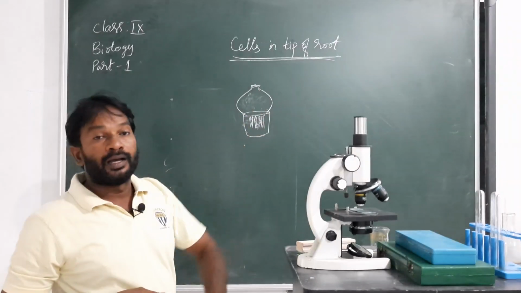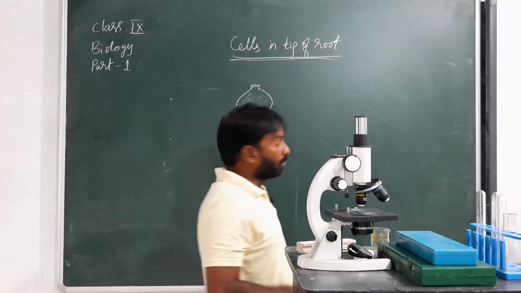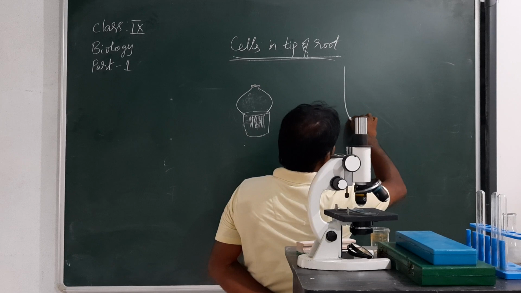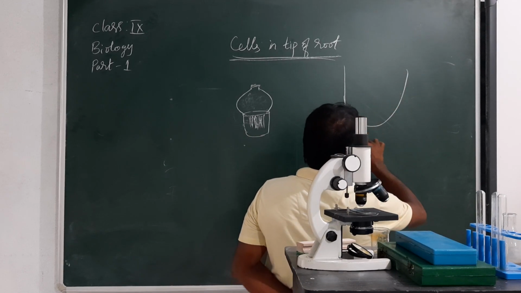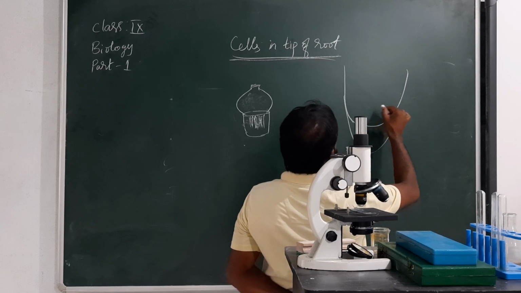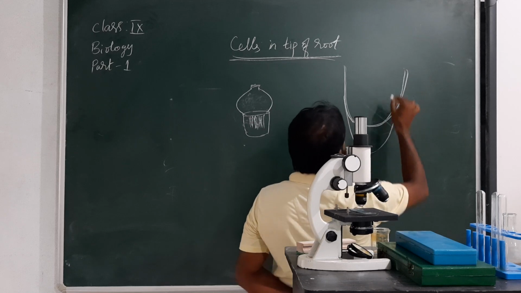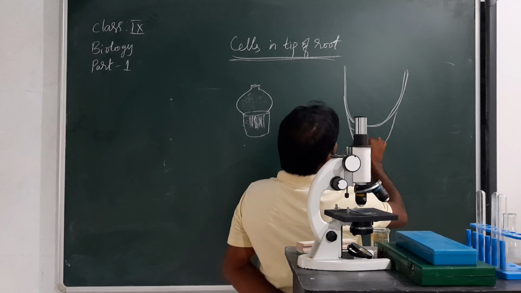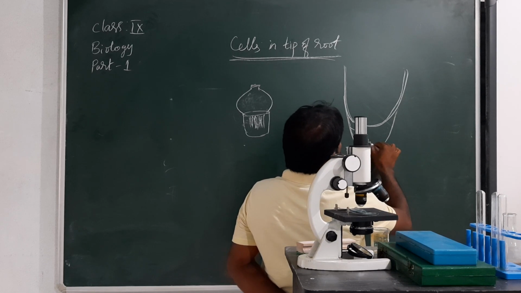Some groups of cells appear like this. Different kinds of cells appear. Okay, let us draw the diagram.